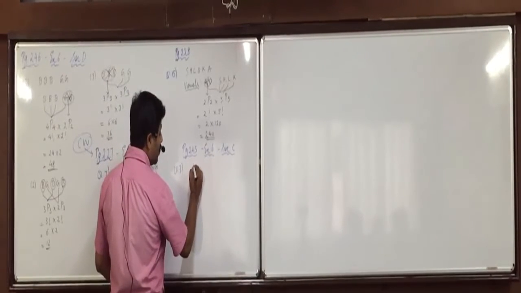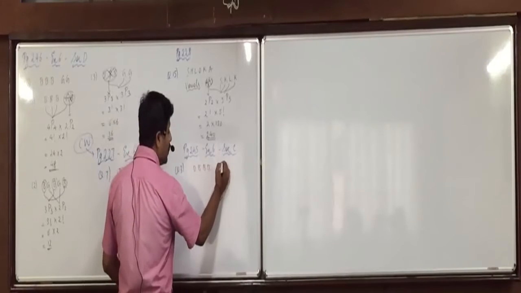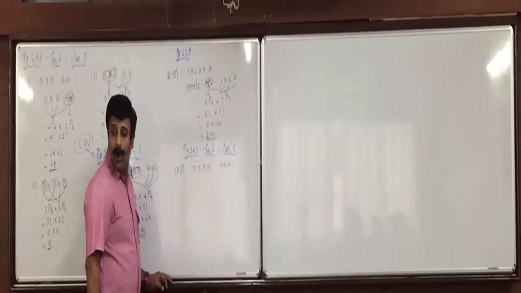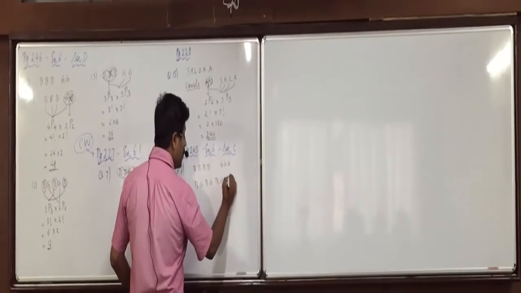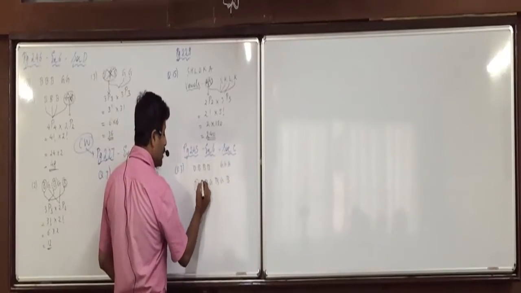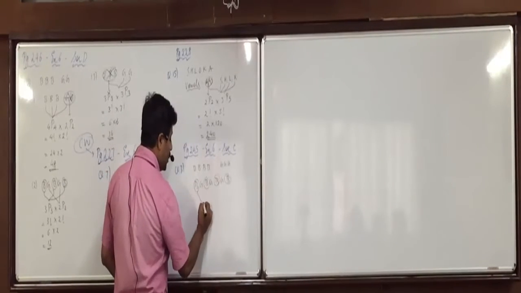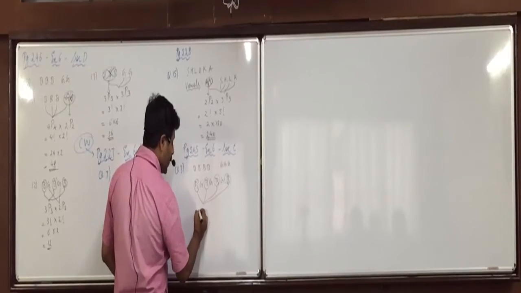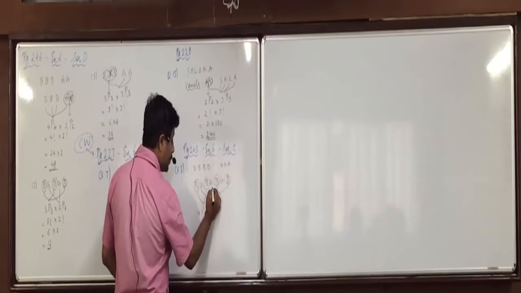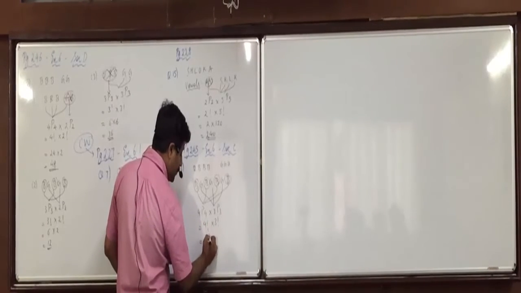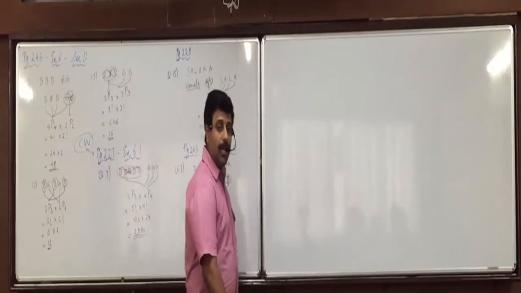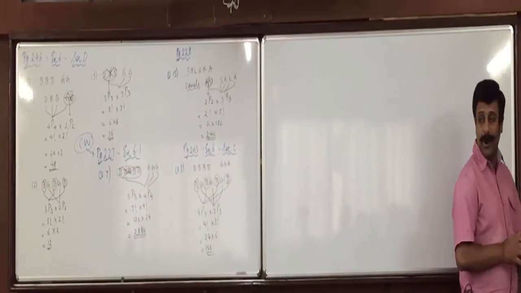So it can be done in this way. First of all, there are 4 boys and 3 girls. Now alternately means B, G, B, G, B, G, B. Now 4 boys can be arranged in 4 ways, and 3 girls can be further arranged in 3 ways. 4 factorial into 3 factorial, 24 into 6, 144. All could get this right? So, very good. Everyone is clear with this?